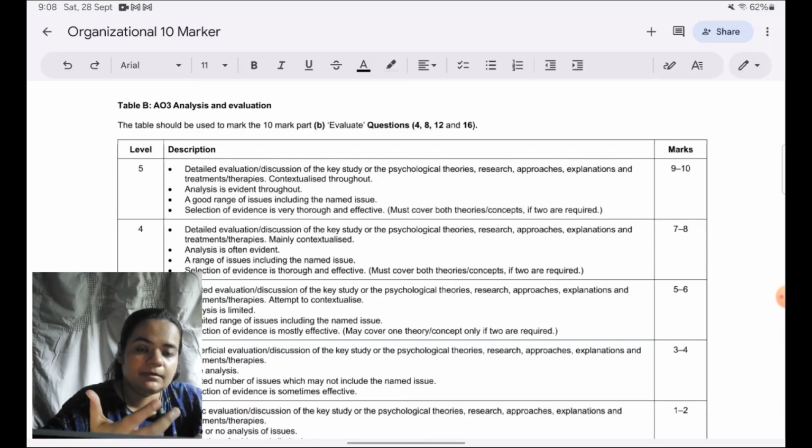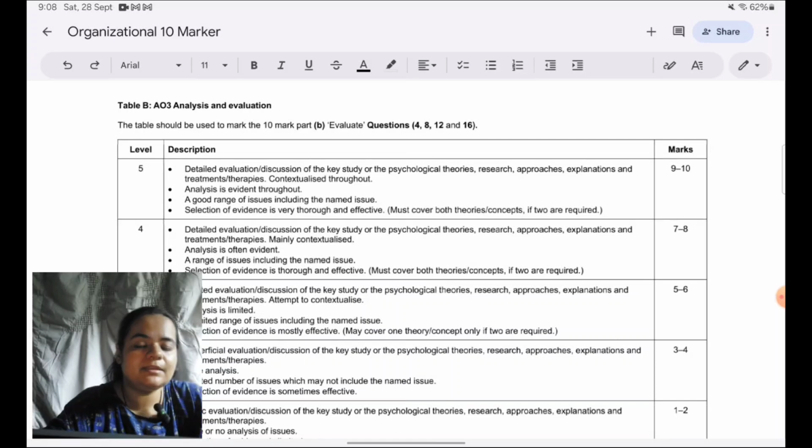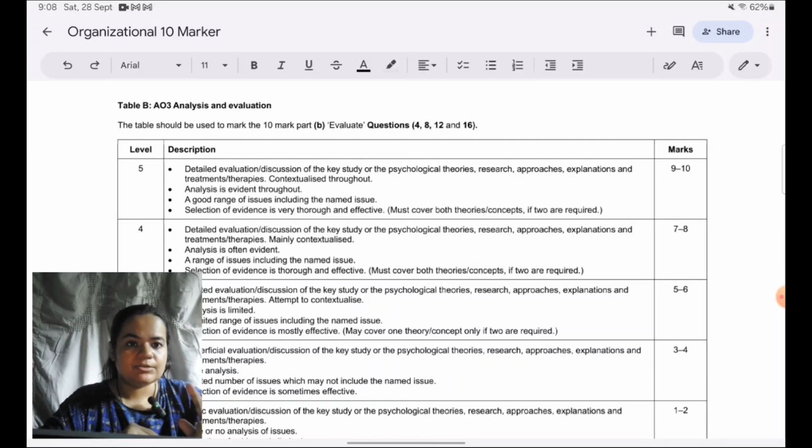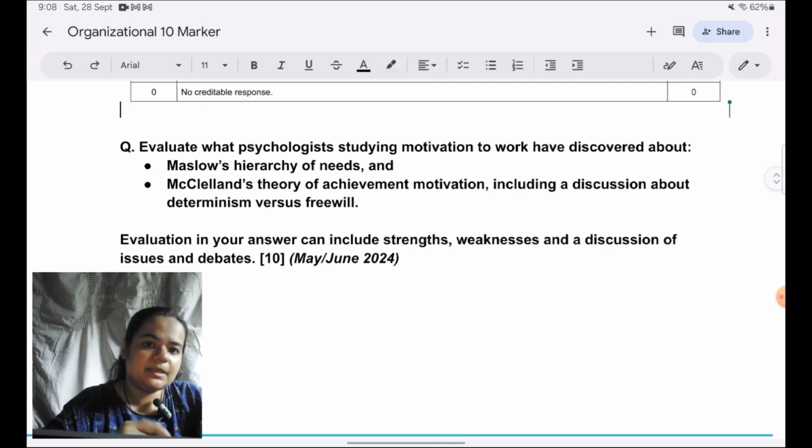And then I will solve a paper question that's from May, June, one of the variants which had come on motivation. We'll actually write an answer. So I will write the answer in front of you, and as I'm writing, I will show you how I'm meeting the criteria which are given in the mark scheme. Okay, so I'll just show you the question also. The question was on Maslow's hierarchy and McClelland's theory.